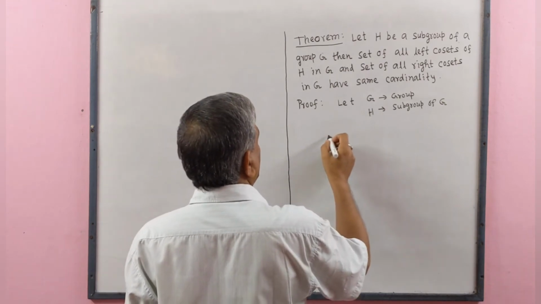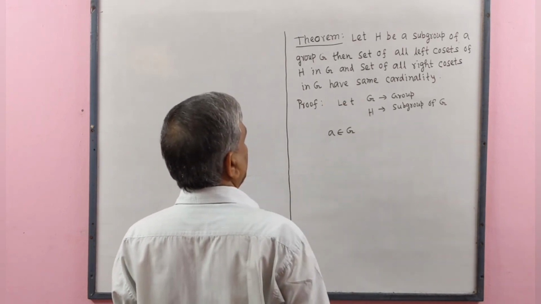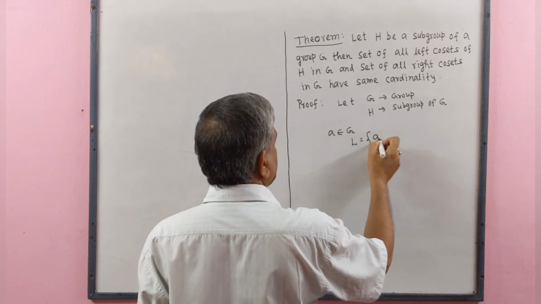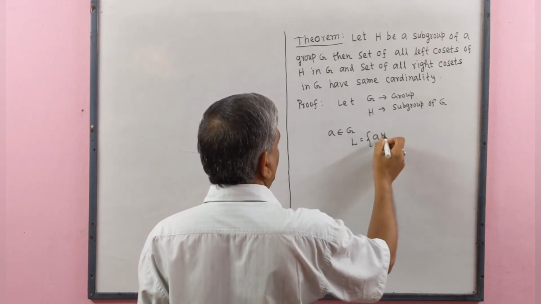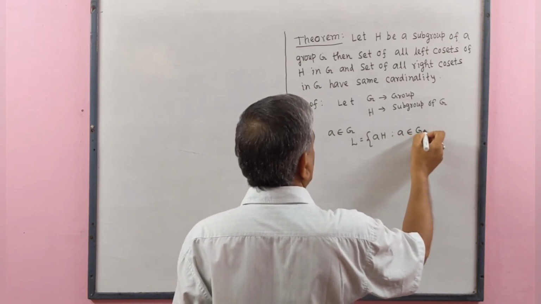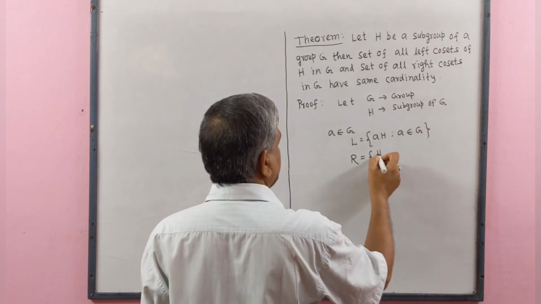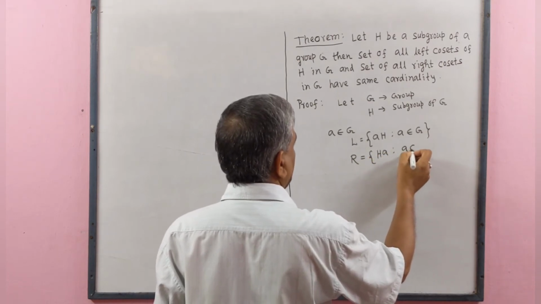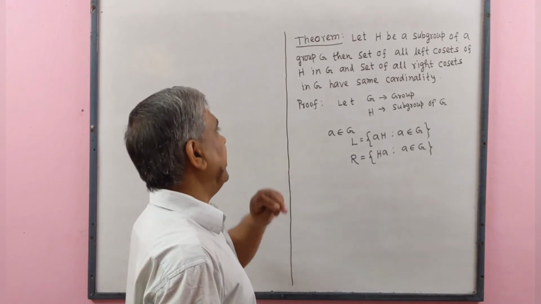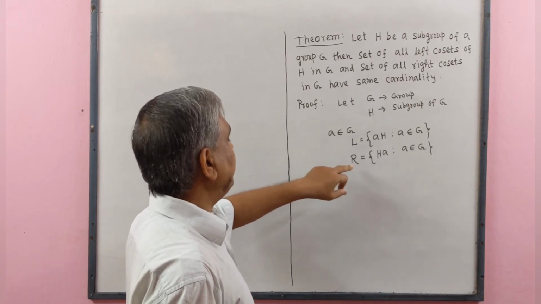Let a be any element of G, and L will be the collection of all left cosets aH of H such that a belongs to G, and R be the collection of all right cosets Ha of H, a belongs to G. Now we have to show that the cardinal number of L and cardinal number of R are the same.